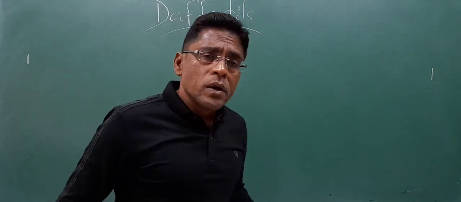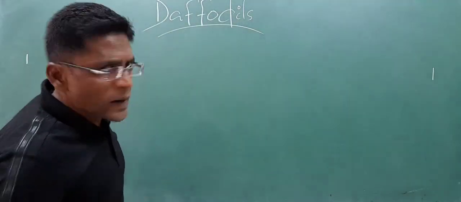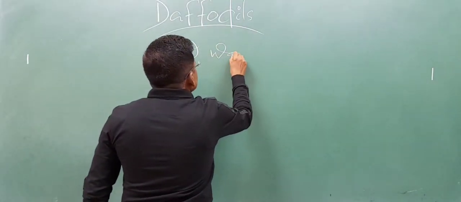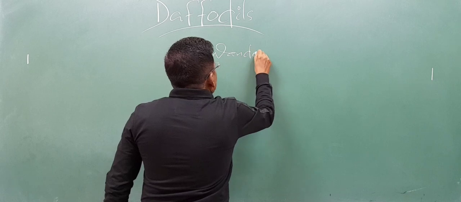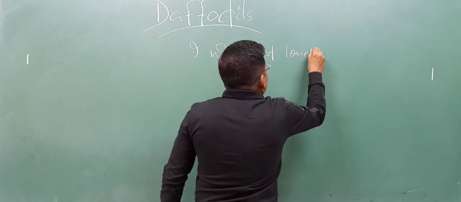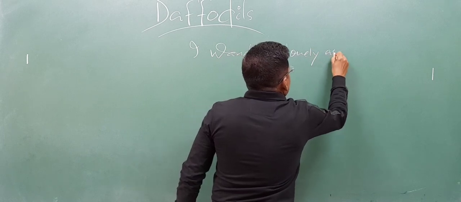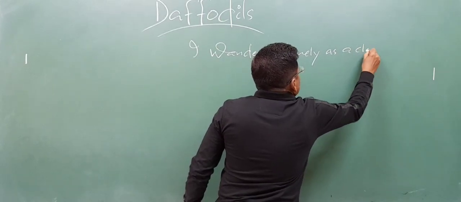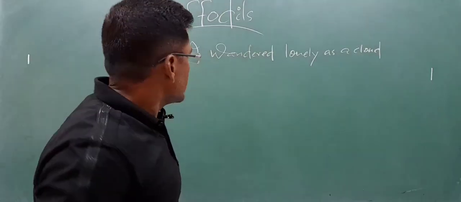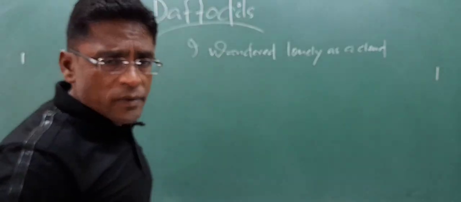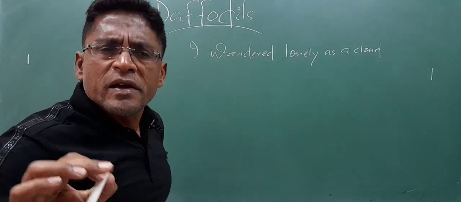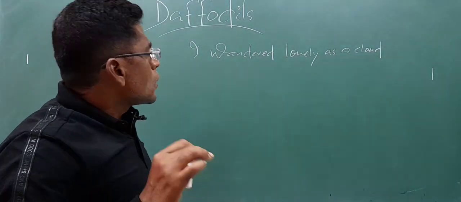I wander lonely as a cloud. Let me write. I wander lonely as a cloud. So this is the first line of the poem. I, the poet himself, wander, moved aimlessly here and there, lonely.